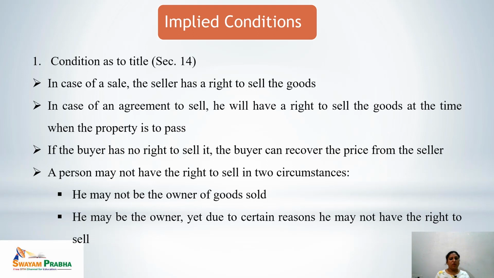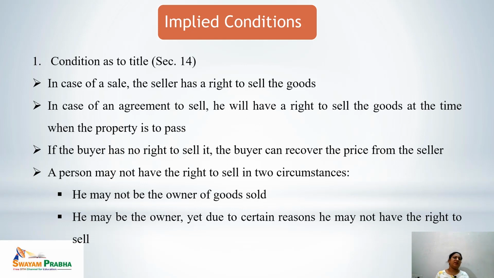When we talk about conditions, when we talk about the supply of goods, there are some implied conditions, meaning conditions which need not be expressly stated, but which are involved in every contract of sale. So let's discuss all those implied conditions.